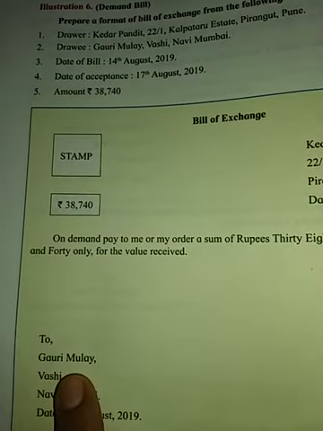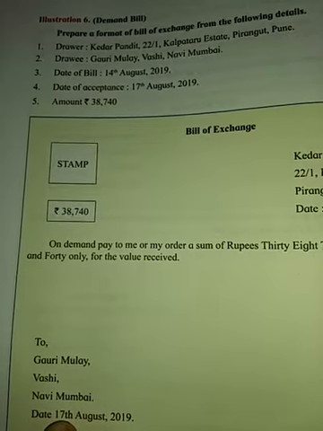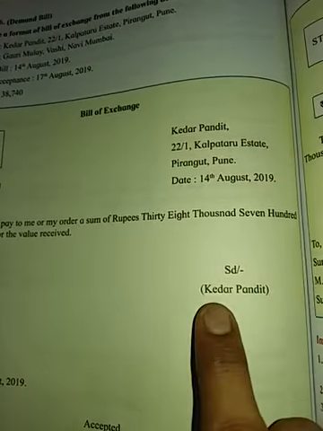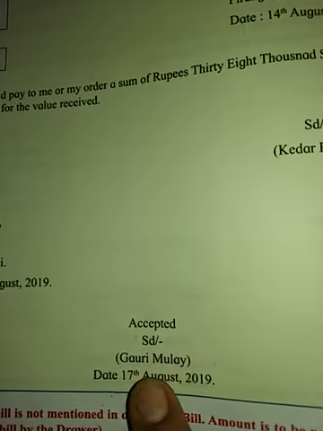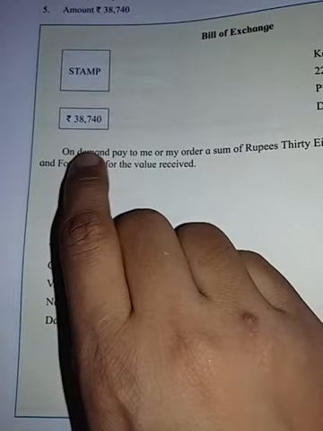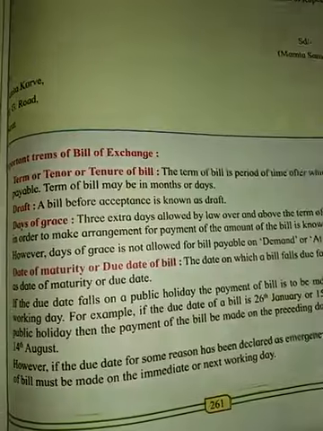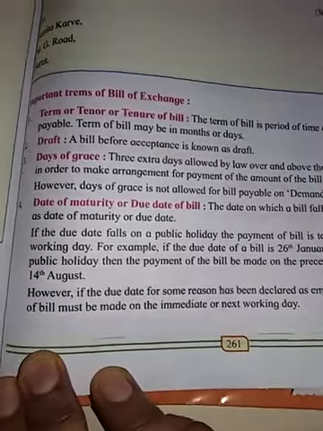To Gauri Mule, who is the drawee, Vashi, her address and date 17 August 2019. Sign Kedar Pandit. Accepted, sign Gauri Mule, 17 August 2019. See, the difference is that it is given on demand, right? So what is all that difference? It is given for calculating the date of maturity.